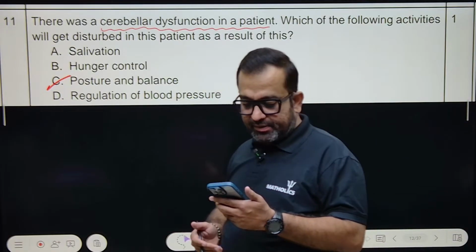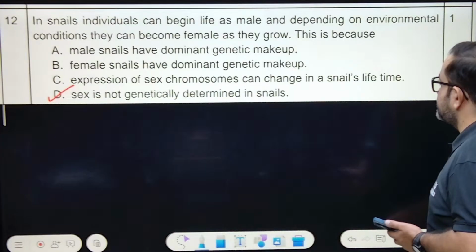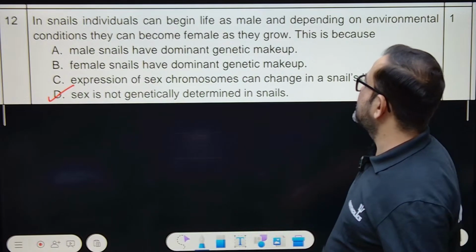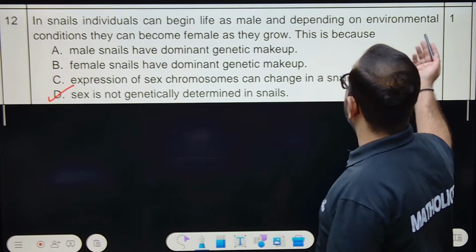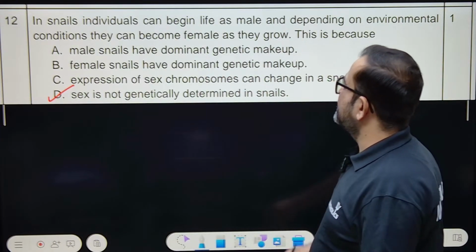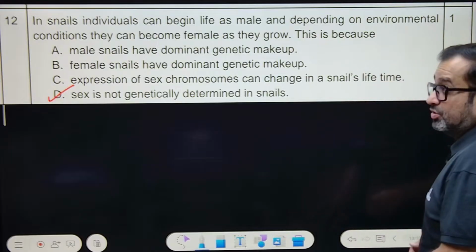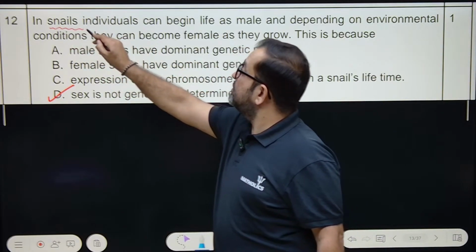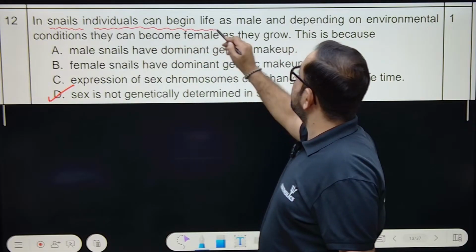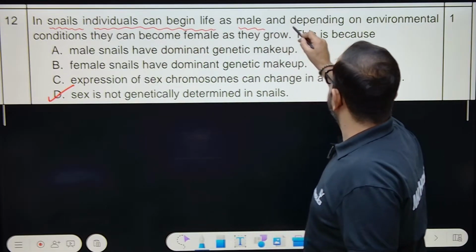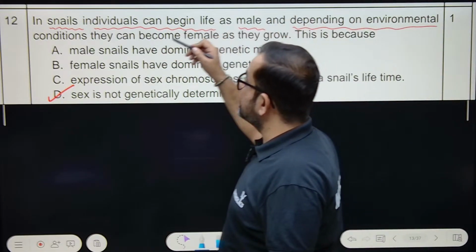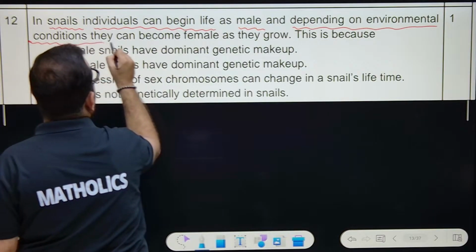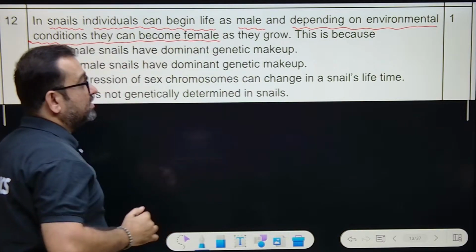Okay, you must actually remember these questions also. So moving forward to question number 12. In snails, individuals can begin life as male, and depending on the environmental conditions, they can become female as they grow. They can change their gender as they grow.